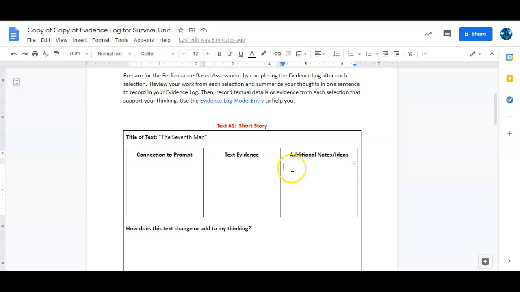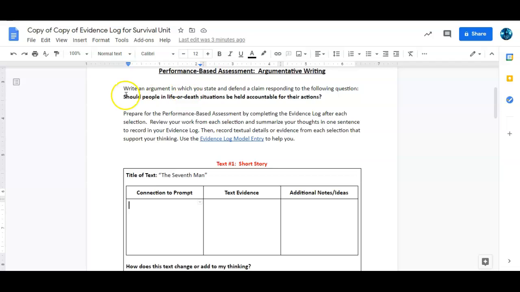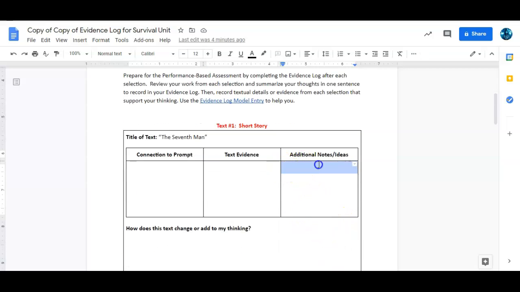Now, that could be anything that you think about The Seventh Man. Okay, I don't care what it is. Okay, but I want you to put something in this box, just like I told you guys the last time. Something does need to go in this box, and it can be anything that you think about The Seventh Man. Okay, anything that you think. All right, so the first box, how does it connect back to this prompt? The second box, okay, the textual evidence, this is going to be a quote from the text that supports how it connects to the prompt. And then the third is any other ideas that you have about the text.